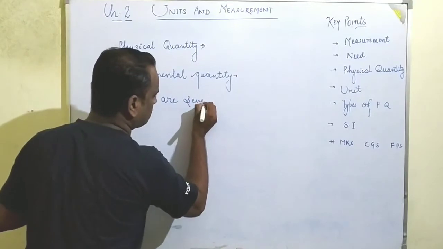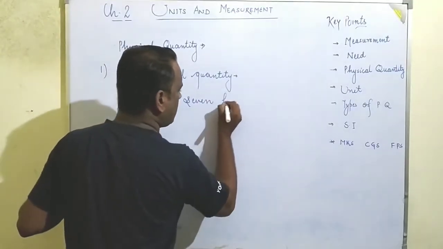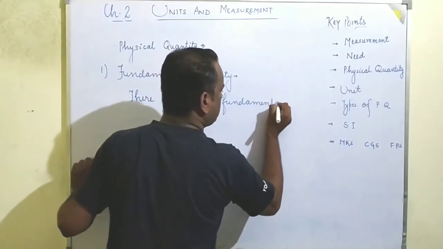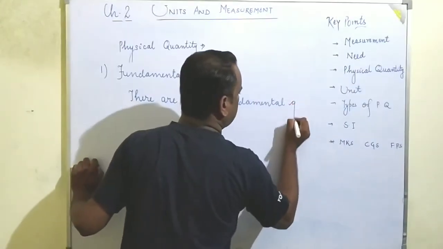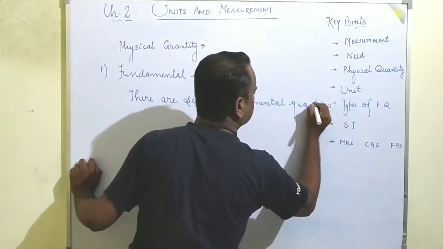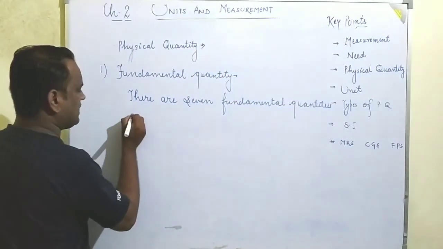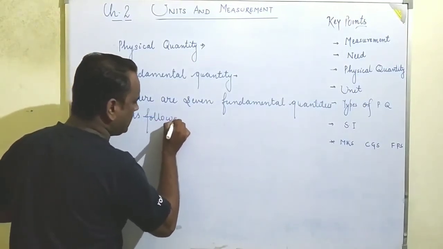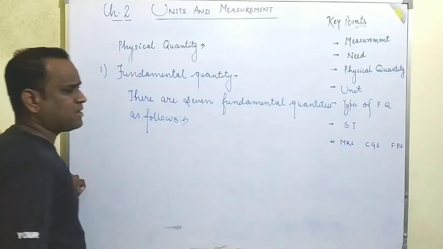So I am writing here, there are 7 fundamental quantities as follows. Okay, so I am going to write the name of all those 7 fundamental quantities.